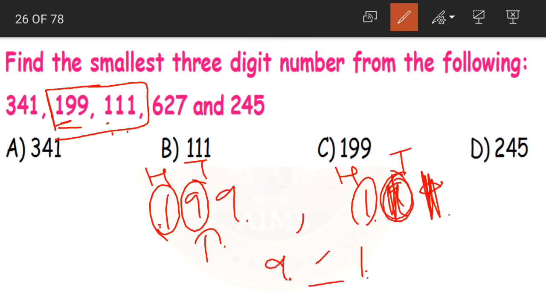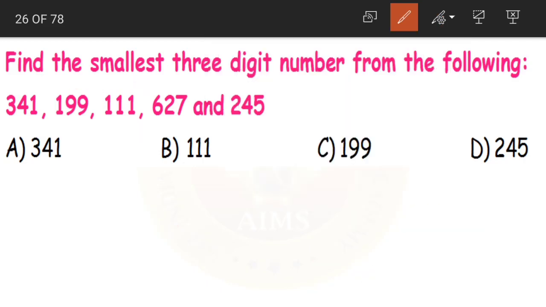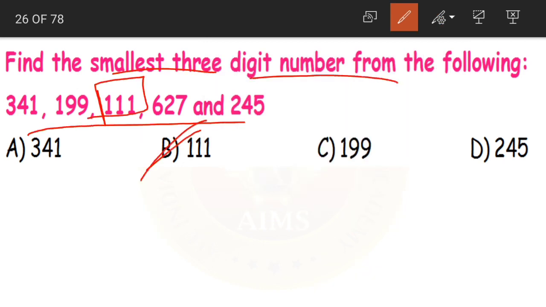1. Yes, so 9 is greater than 1. 1 here is the smallest number. So the number 111 becomes the smallest 3-digit number from the following. That is option B. Clear children? Comparing the given numbers.